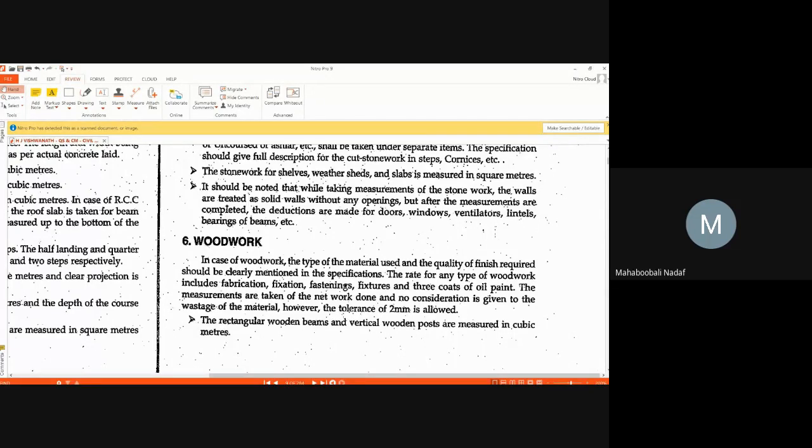That is one case. In another case, door shutters, which are the movable part, are measured in square meter. Depends upon the work. There is no hard and fast rule. These are the standard guidelines which, if you adopt, the work will become easier for measurement and for making the bills.